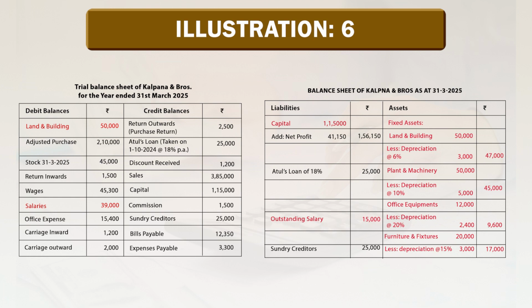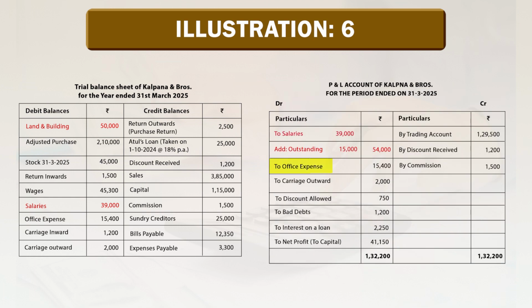On liability side, outstanding salary rupees 15,000. Office expenses rupees 15,400 goes to profit and loss account on debit side.